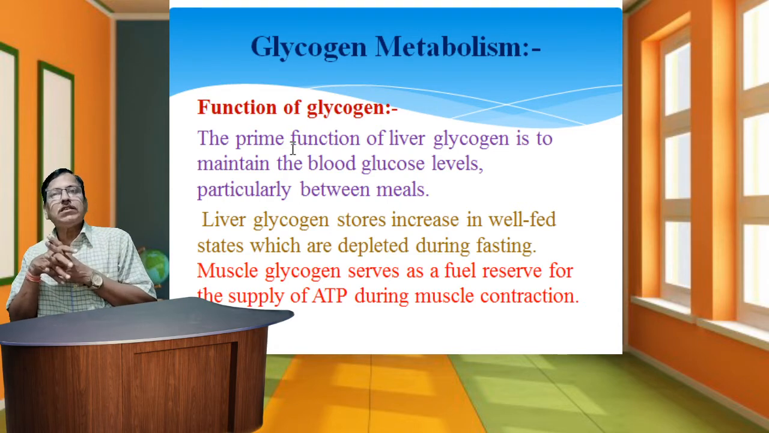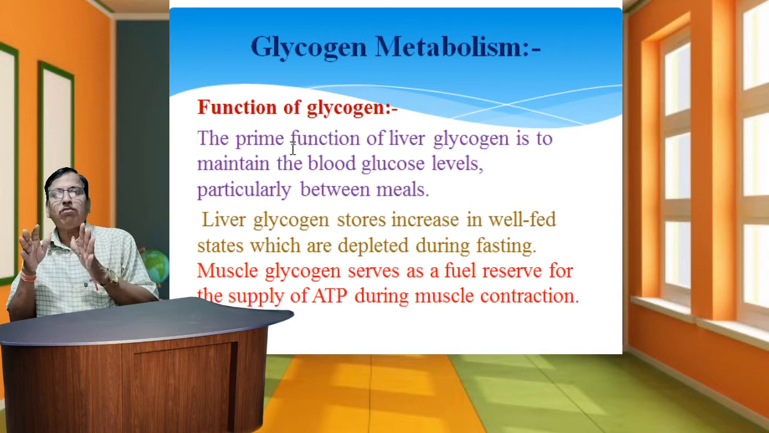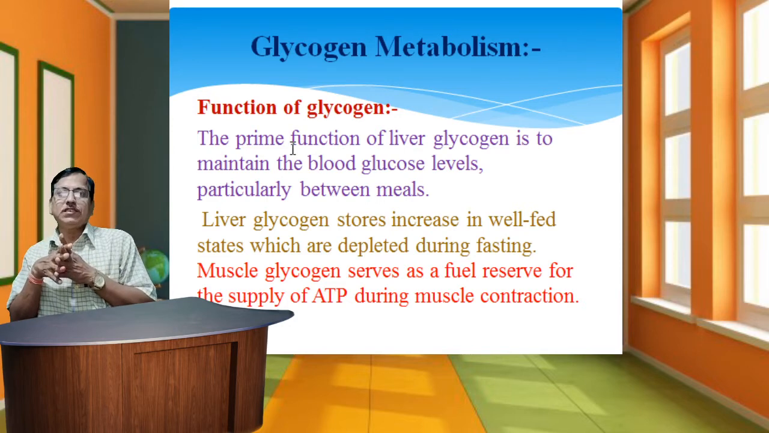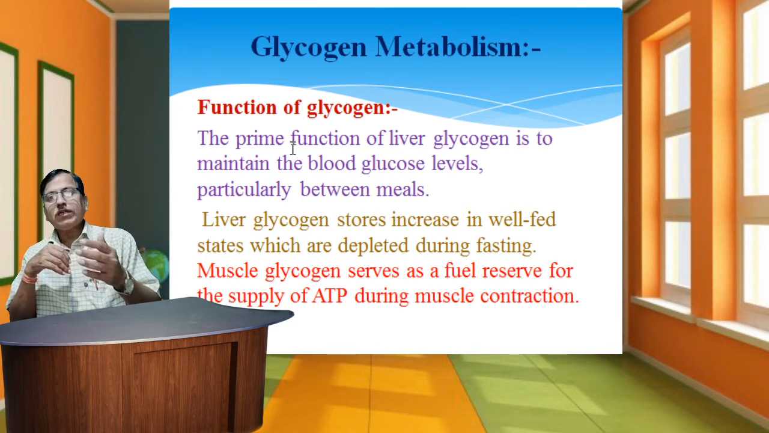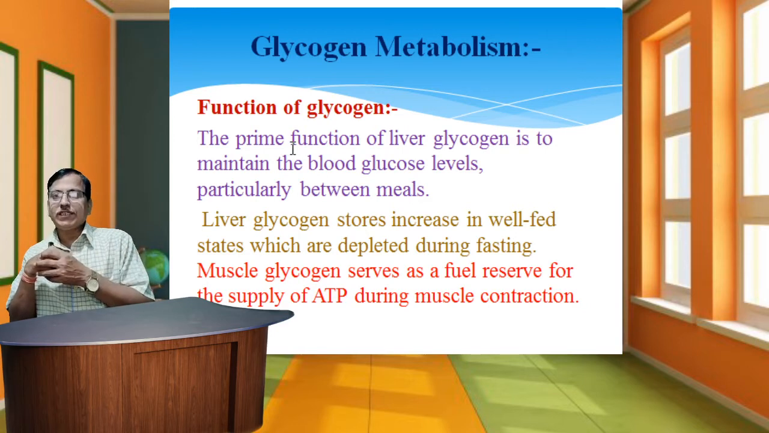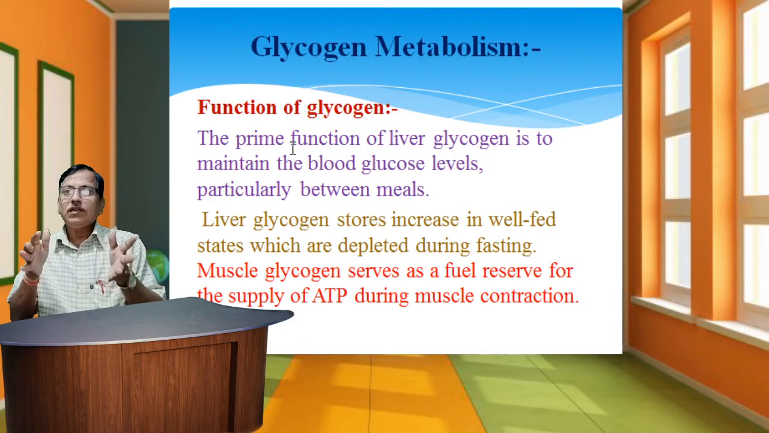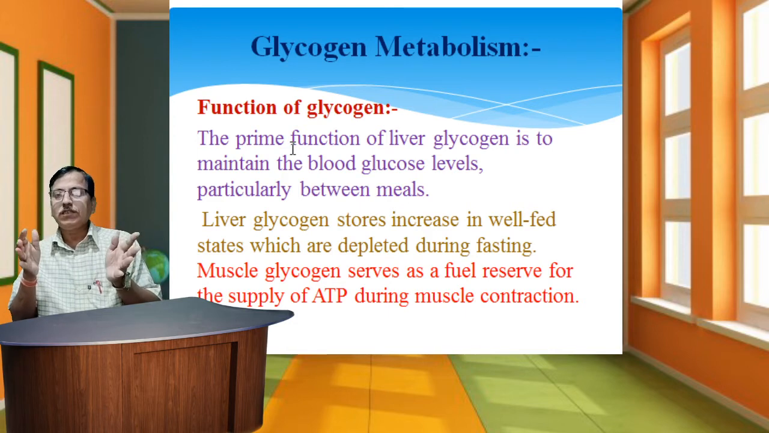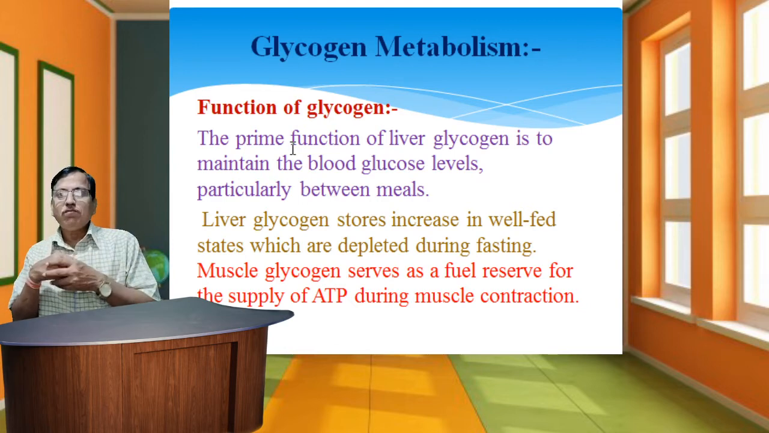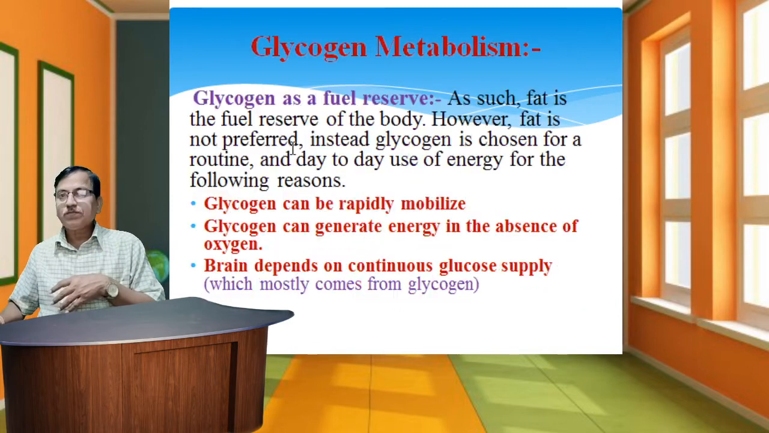Muscle glycogen serves as a fuel reserve for the supply of ATP during muscle contractions. So the next form, glycogen in the muscles, plays a most important role as a reserve fuel for the supply of ATP during muscle contraction. ATP, adenosine triphosphate, is energy. This energy is utilized by the living organism to do work. Work done requires specific energy, and this energy is obtained from muscle glycogen.